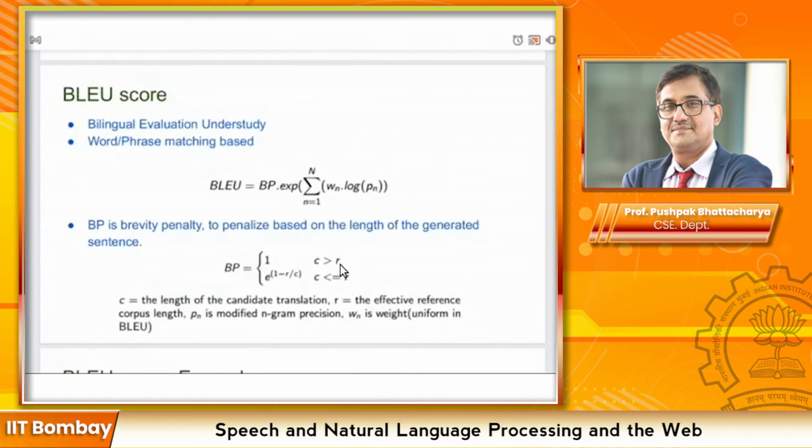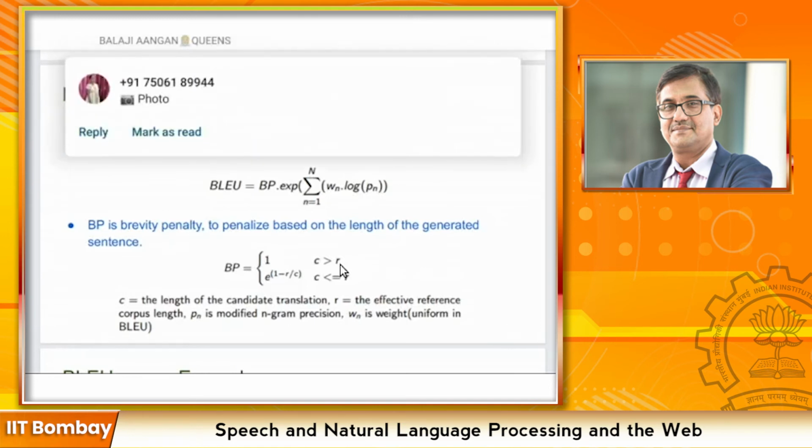So the first thing, which is the most popular one, is the BLEU score. The full form is bilingual evaluation understudy, which basically tries to match words and phrases and gives us a measure. The first thing that comes to mind is precision, which represents the number of phrases of length n present in the candidate translation that are also present in the reference translation. The reference translation is the goal translation and the candidate translation is the generated translation.